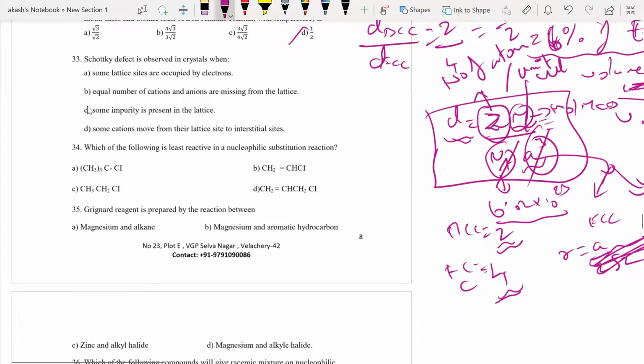Okay, next, Schottky effect. The Schottky effect is observed in crystals when some lattice points are occupied by electrons, equal numbers of cations and anions are missing from the lattice, some impurities are present in the lattice, or some cations move from their lattice to the interstitial state. Which is correct? People, quickly go through your textbook. At least for this, you can go through the textbook and tell me what exactly is correct.